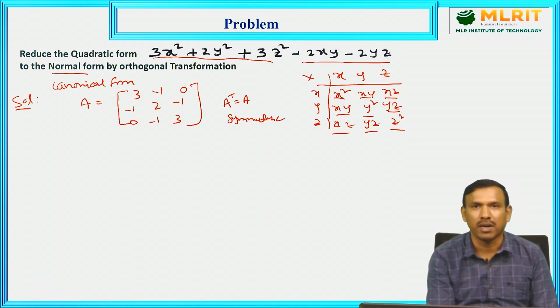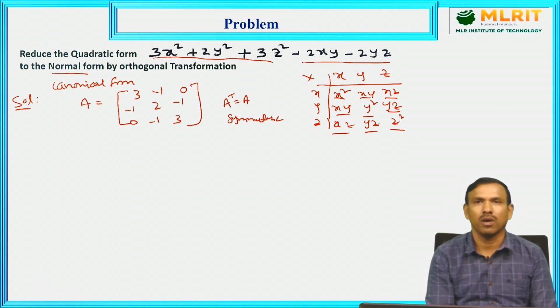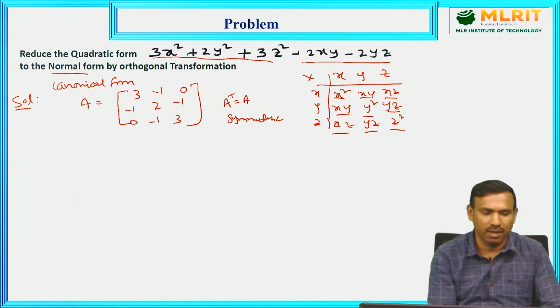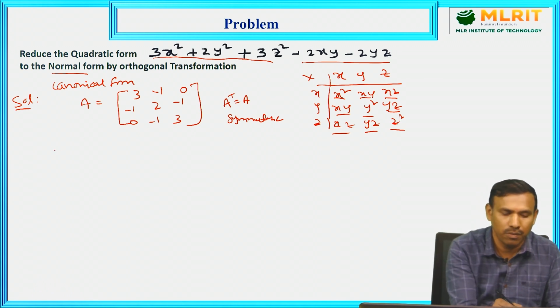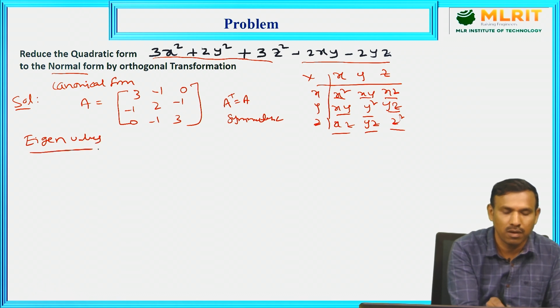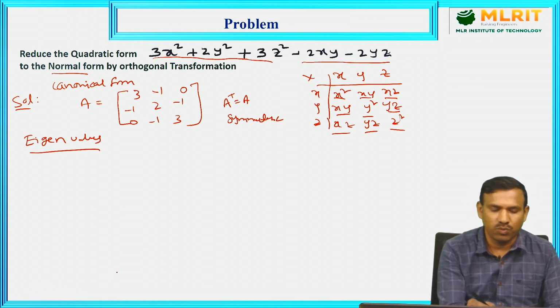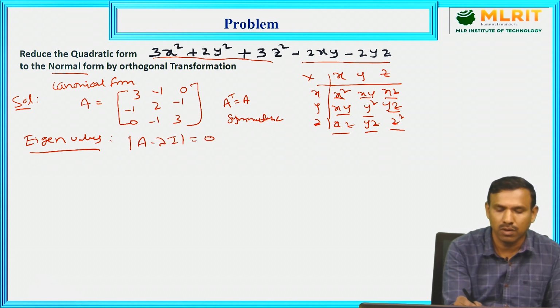Okay, symmetric matrix. For this symmetric matrix, I need to find eigenvalues, eigenvectors, then I need to form the orthogonal matrix, right? We have discussed that clearly. Now to find eigenvalues, what to take? The characteristic equation. So the characteristic equation is det of A minus lambda I is equal to 0.